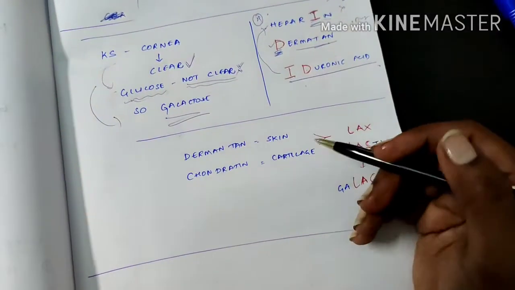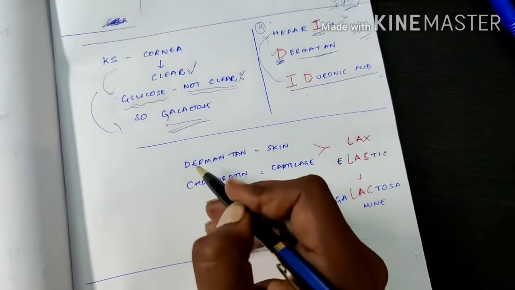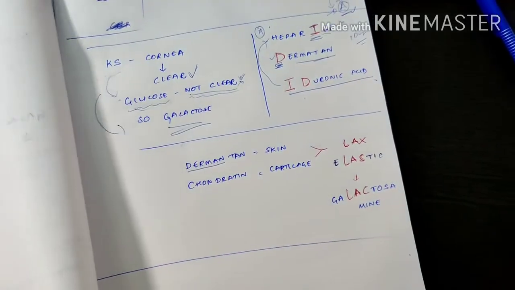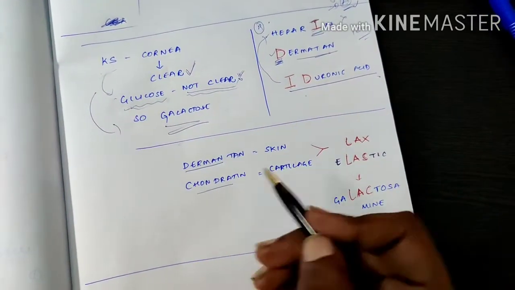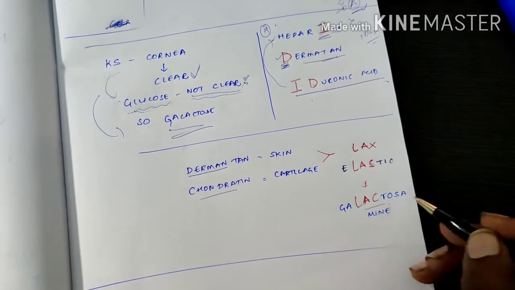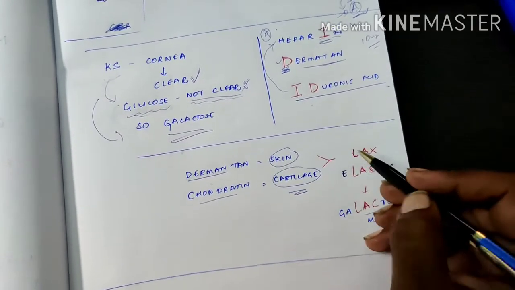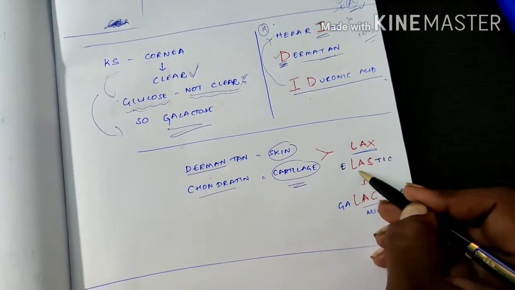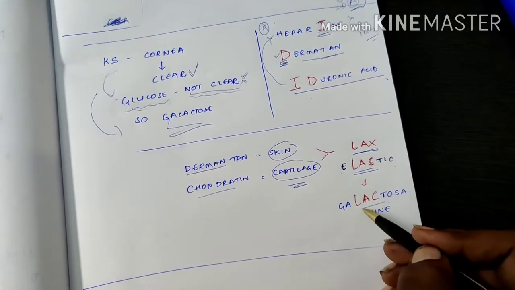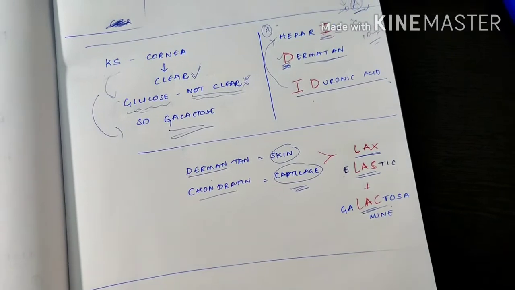And then now comes dermatan sulfate and chondroitin sulfate. You see there is a galactosamine there. Dermatan means skin, chondroitin means cartilage. They both must be lax, they both must be elastic. So you can remember it like galactose, lax, elastic, lactose.